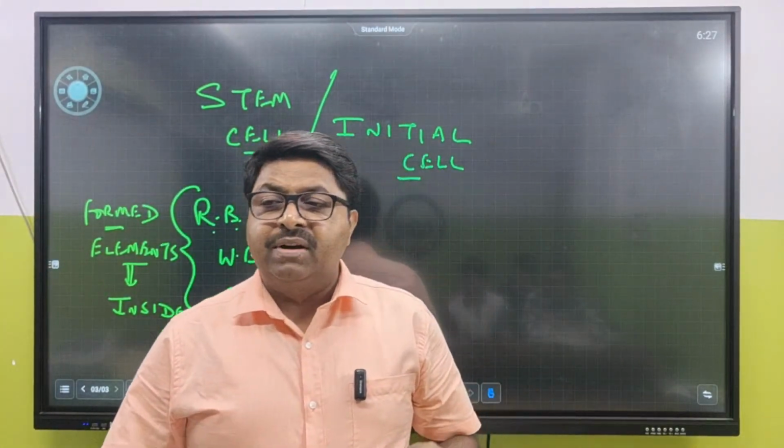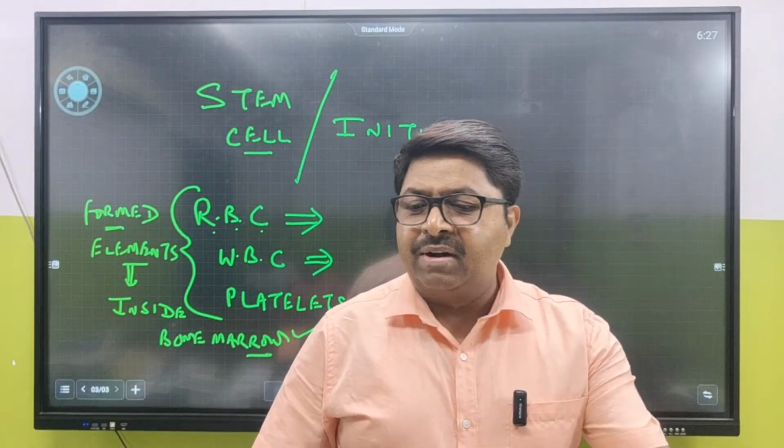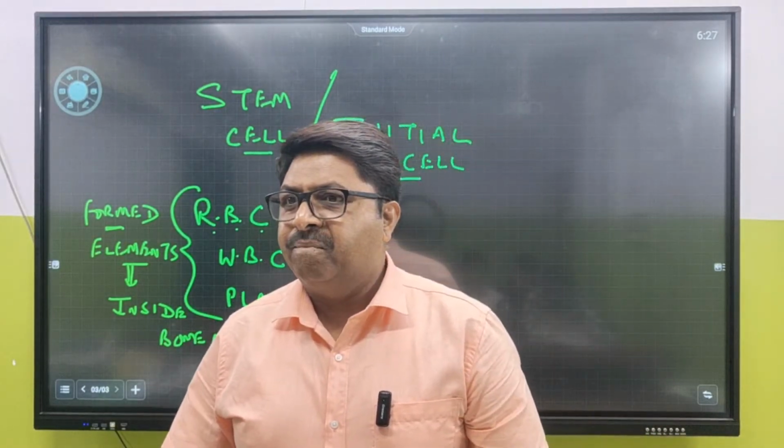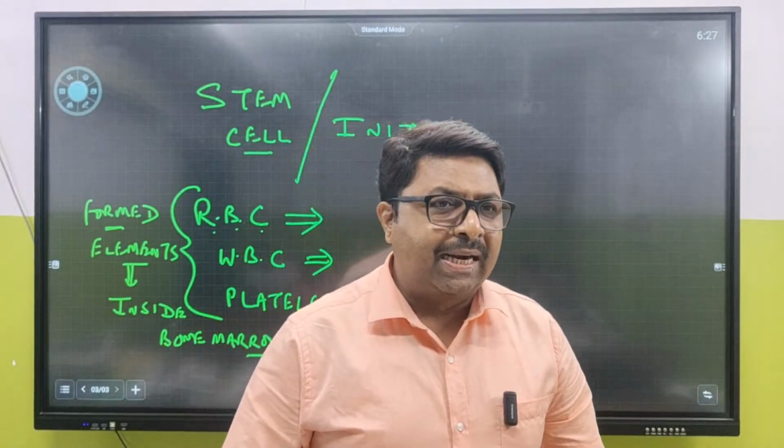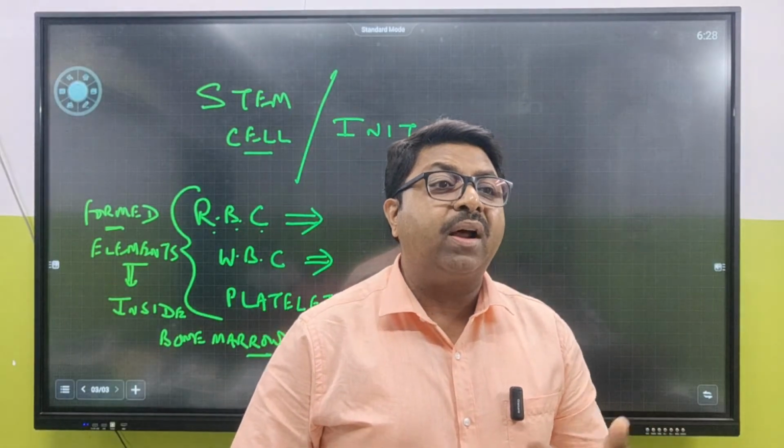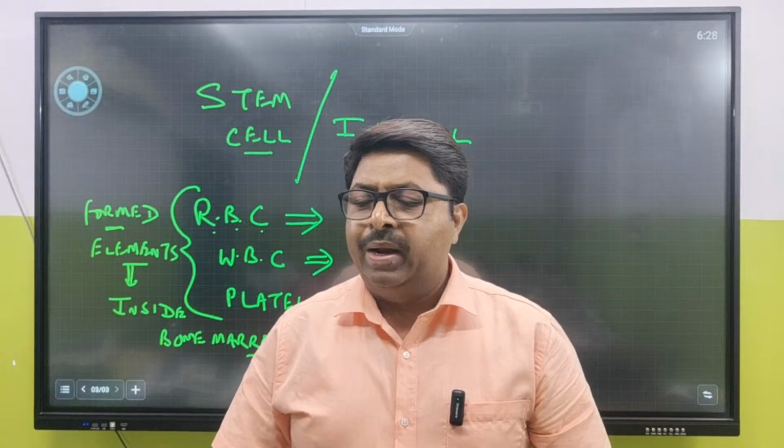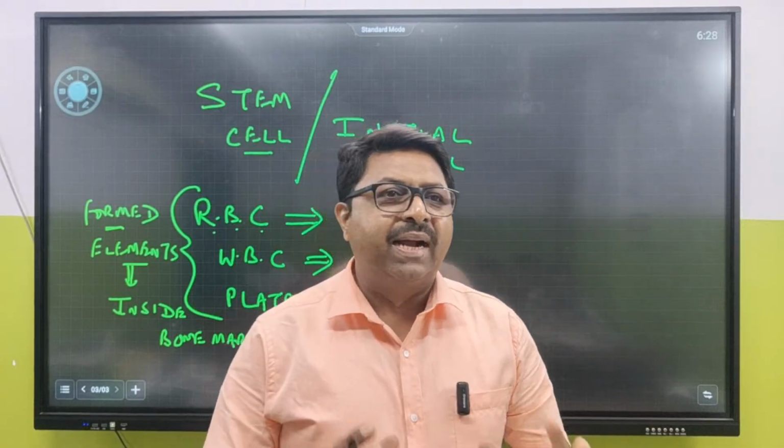RBC never divides into two. WBC never divides into two. They never show cell cycle, and that's why they are called blood corpuscles, and that's why they are called formed elements. Whenever your body needs it, it has to be formed inside the bone marrow.